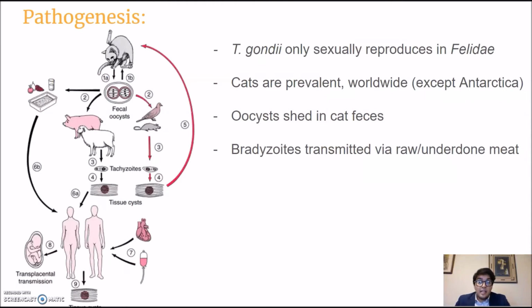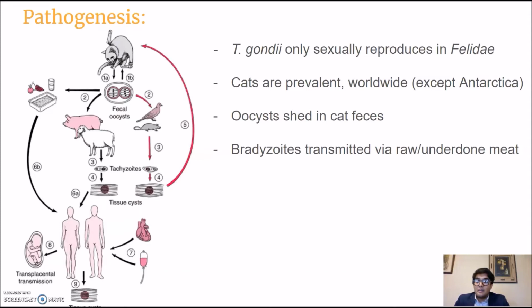Pathogenesis: it's only able to sexually reproduce within cats. However, cats are all over the world. The only continent they're not on is Antarctica. And so, because they're like any other animal, they eat things, and then they have to get it out the other end. And so, in their feces, they are able to shed these oocysts, which then become sporulated after a few days. About 3 to 5 days is how long it takes. This can then go into the soil, into the waterways, and one cyst has thousands of spores, and there's tens of thousands of these within a single dropping. So there is tons of this being spread.